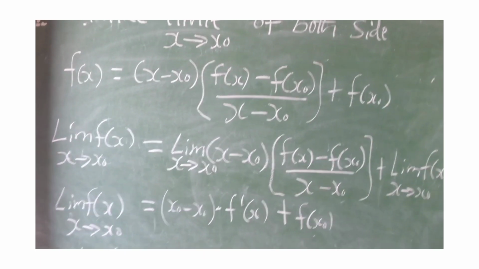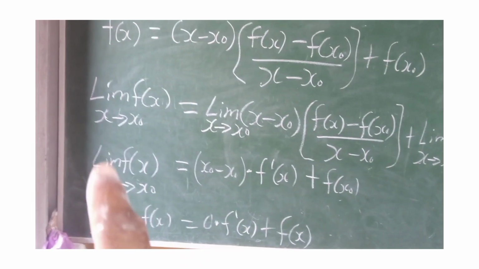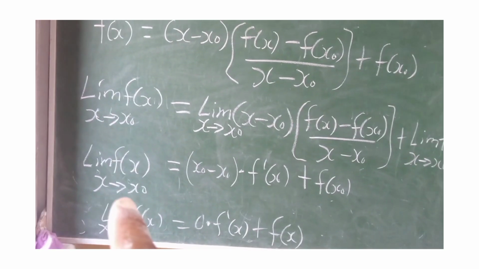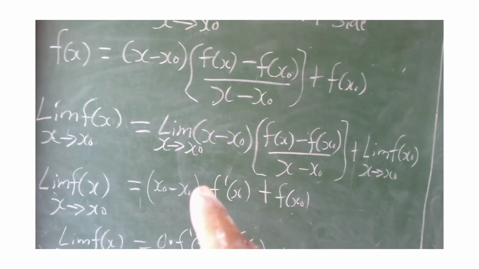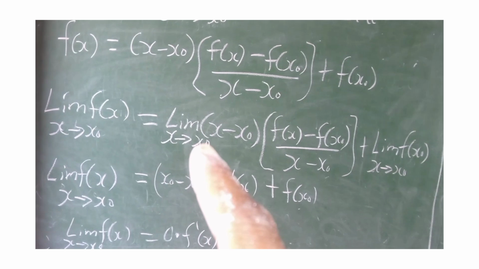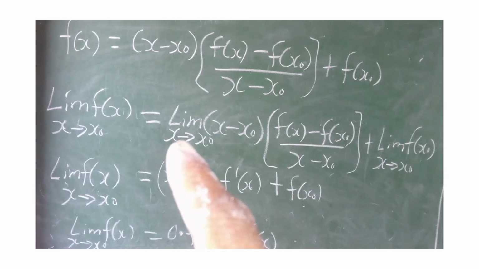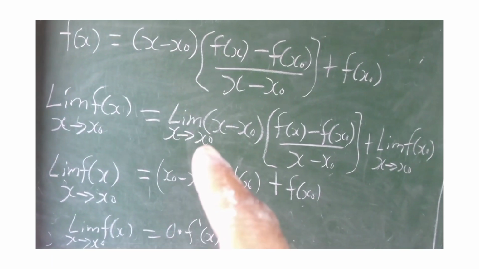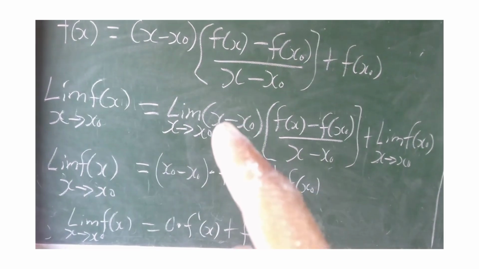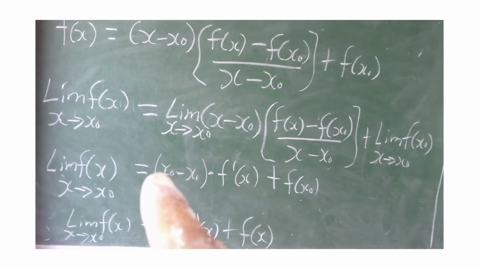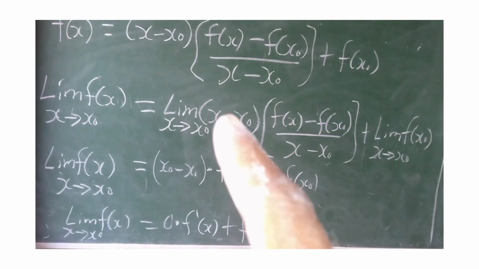Now after doing that, we come down, we still have on our left hand side the limit of f of x as x tends to x naught equals, if you take the limit of this, you know that what we are saying is that anywhere we see x, we should put x naught. And in this function now there is x here, so we put x naught. Then you have x naught minus x naught at this point here.